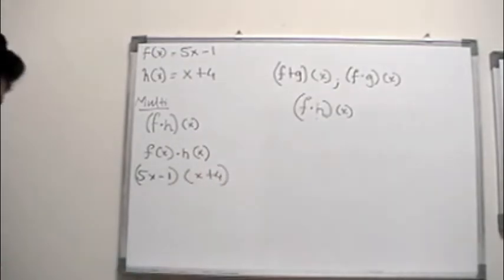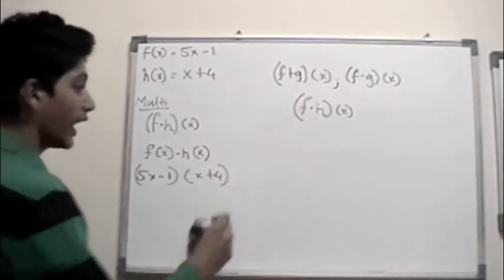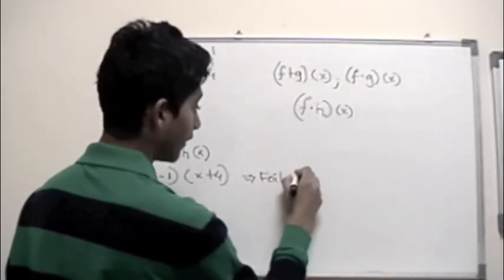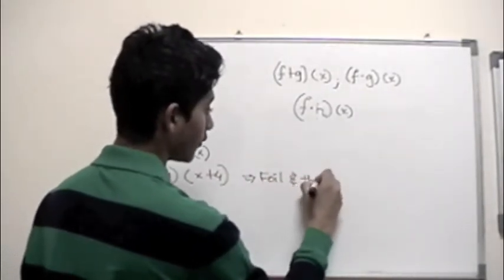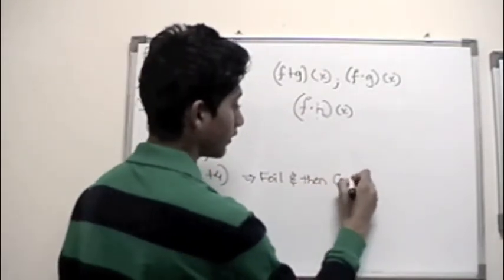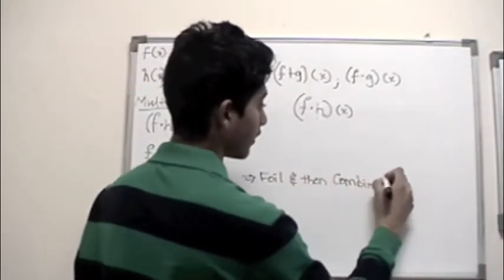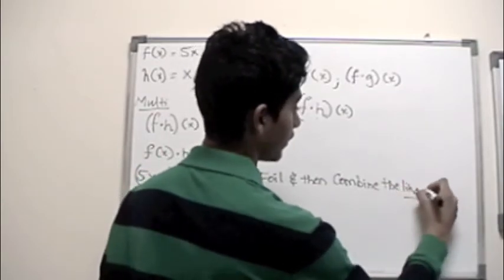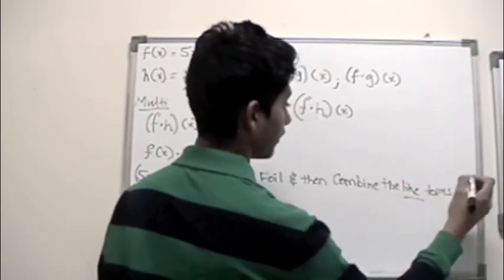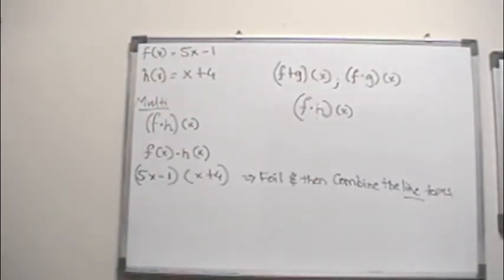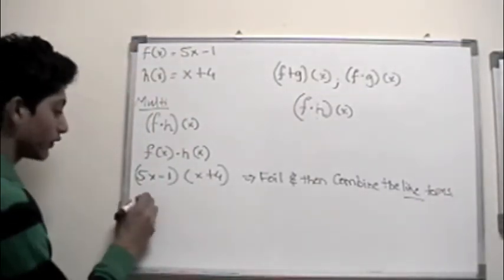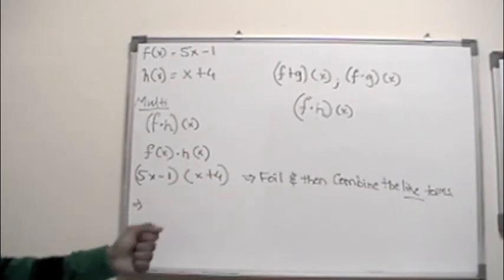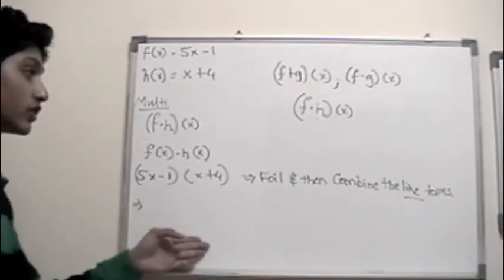Now it's basically using the FOIL method, and then you combine the like terms. If you plug this into a calculator, like a TI-89, it'll give you the straight answer.